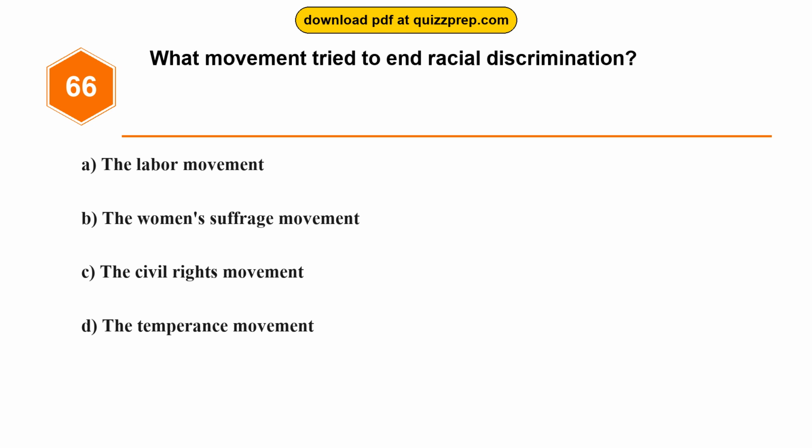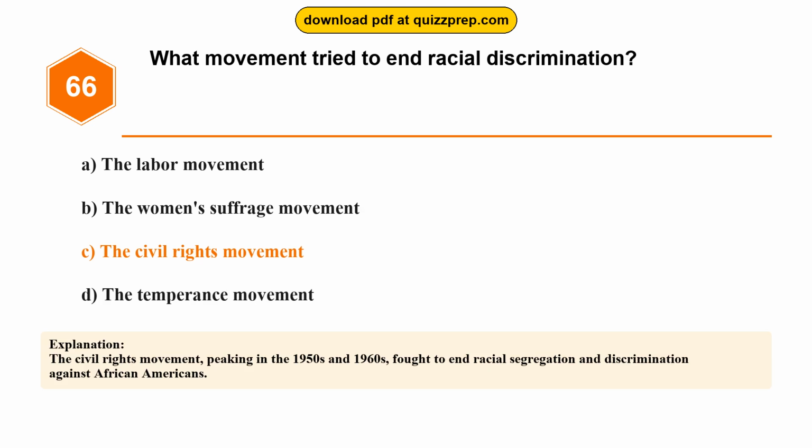Question 66. What movement tried to end racial discrimination? Option A, the labor movement. Option B, the women's suffrage movement. Option C, the civil rights movement. Option D, the temperance movement. The correct answer is option C, the civil rights movement. The civil rights movement, peaking in the 1950s and 1960s, fought to end racial segregation and discrimination against African Americans.